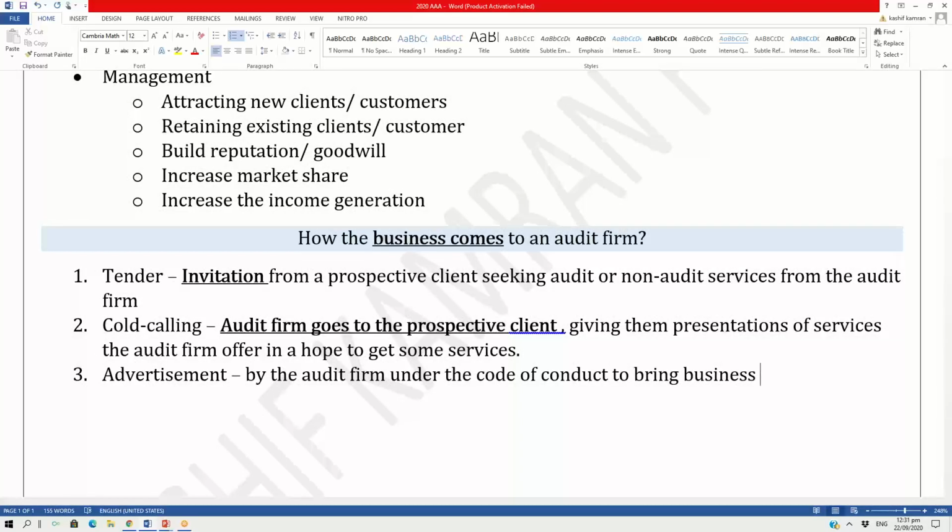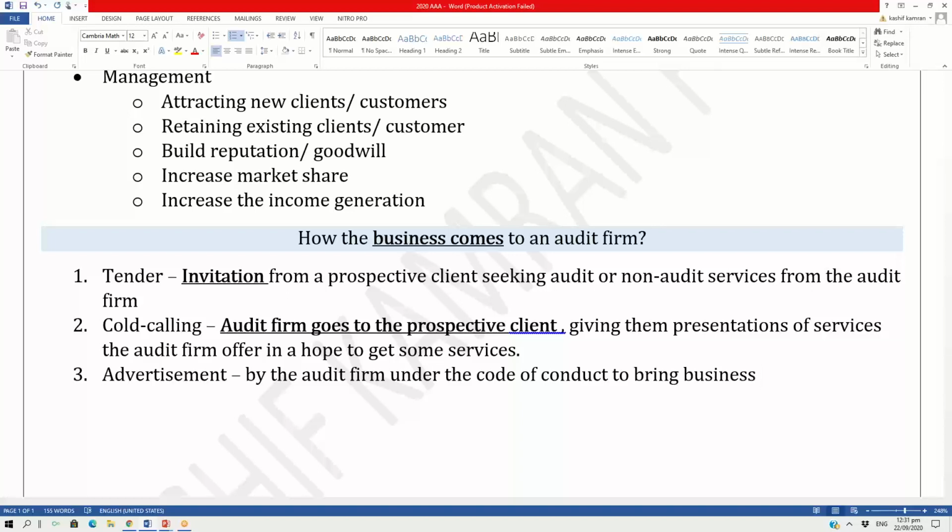Now, we're not concerned about tender and cold calling, because when you read a case study in the AAA paper, the case study will obviously tell you that the client has approached you. So you're not worried about the examiner asking you the knowledge of tender or cold calling. Yes, advertisement is a standalone topic, and there has been just one question on advertisement in the past papers, which shows its importance.